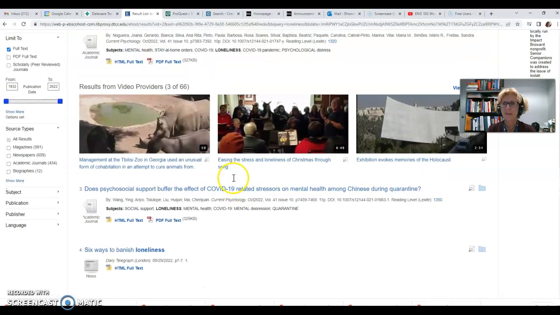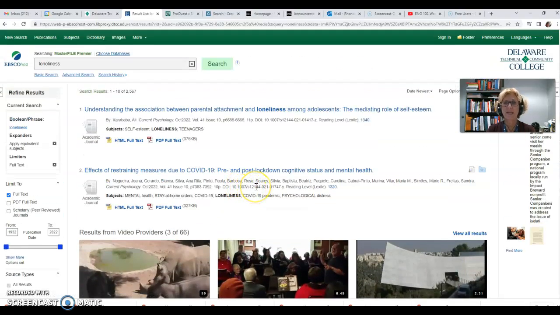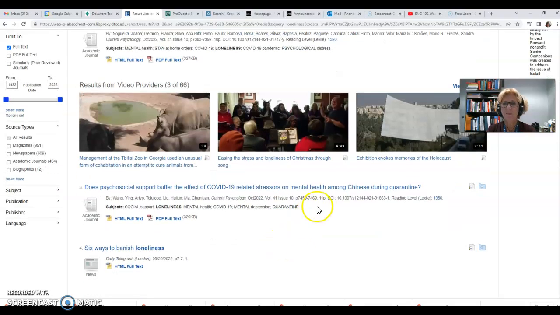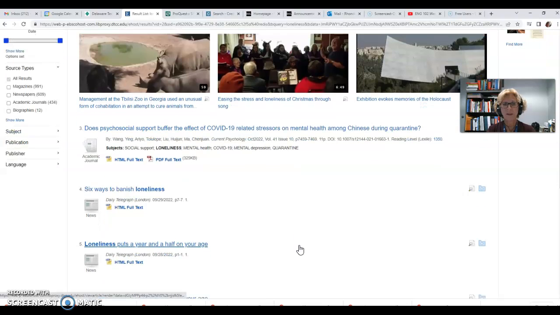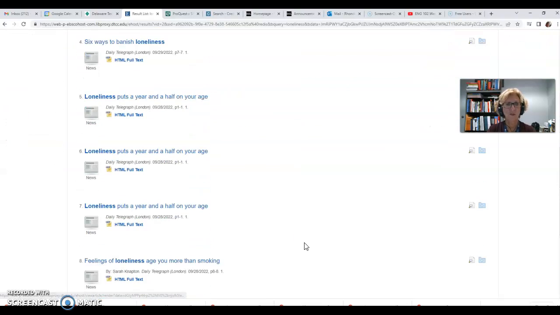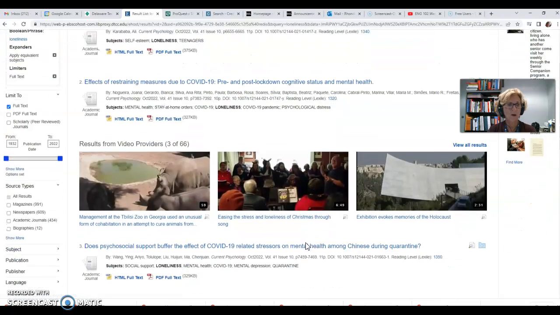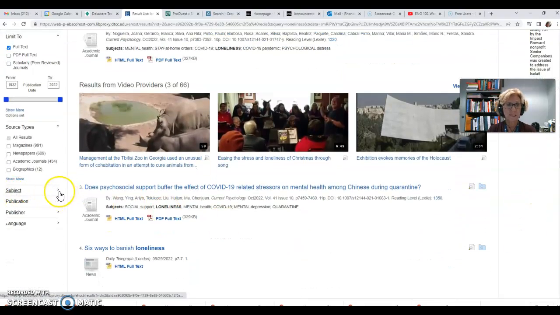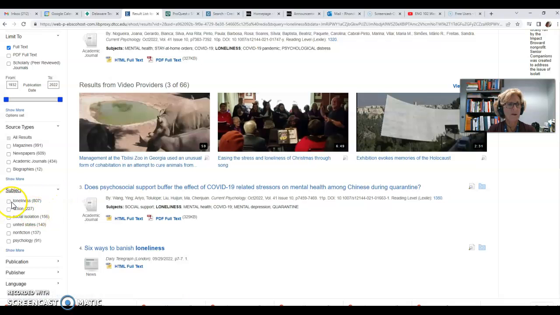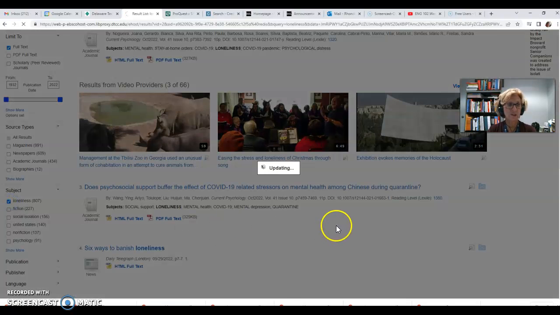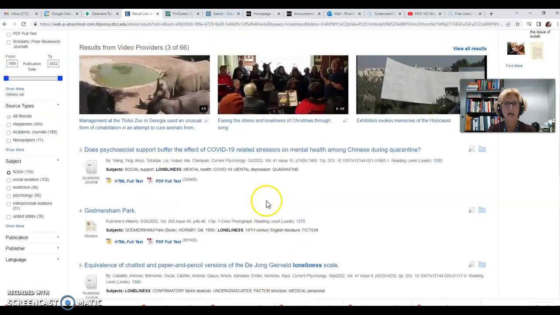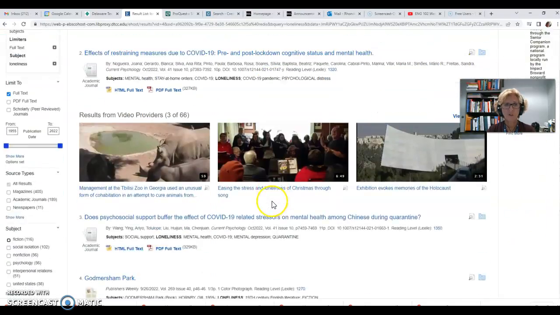We don't want something that is more than 6 or 7 pages. So 11 pages, no. 10 pages, no. And that is part of the problem that I found in Ebscohost, that sometimes they're either way too long or way too short. So you can search using that search bar. You may want to restrict it a little bit here to loneliness, just stick with loneliness, to reduce the number of articles that you need to look through.